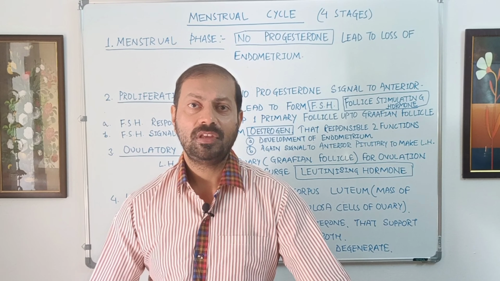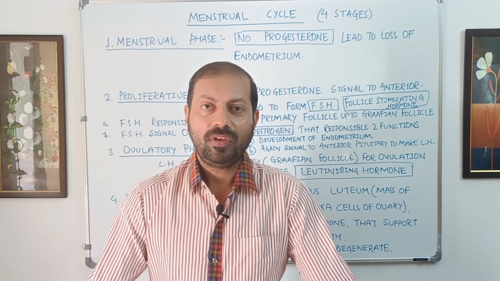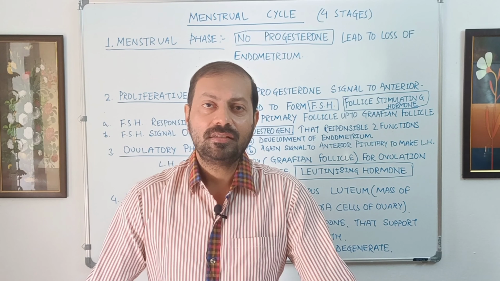Stage number 2 is called the proliferative phase. Let us start with the proliferative phase. In the proliferative phase, due to the no progesterone level, the anterior lobe of pituitary gland gets a signal, and it starts formation of a hormone called FSH, or follicle stimulating hormone.